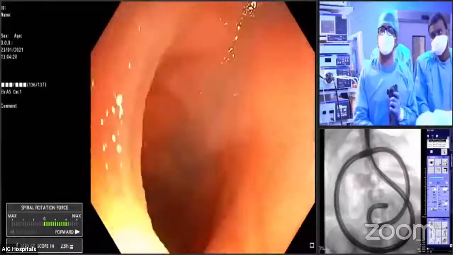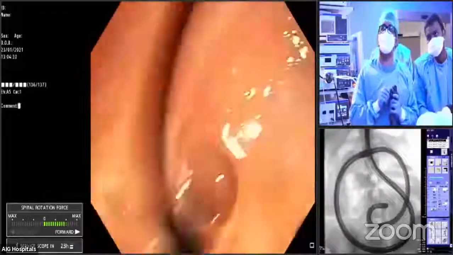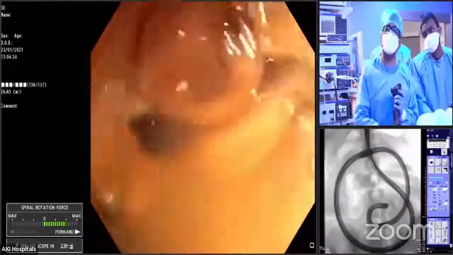And you can see we are progressing very fast now. You're almost reaching close to the ICV. So we'll be in the caecum very soon.